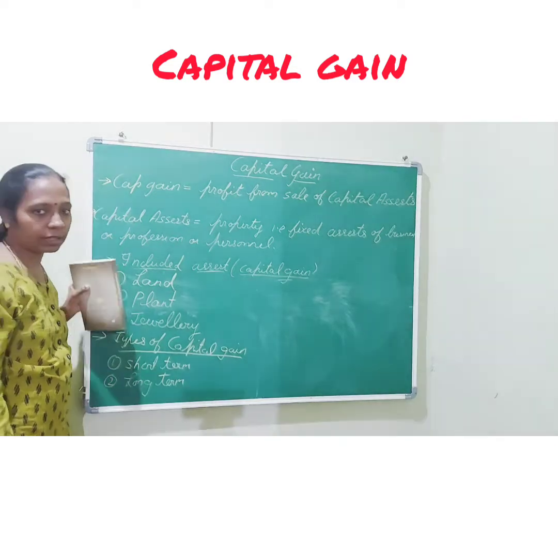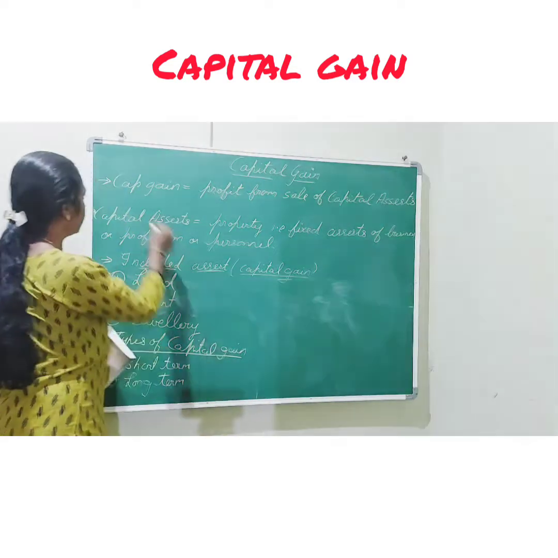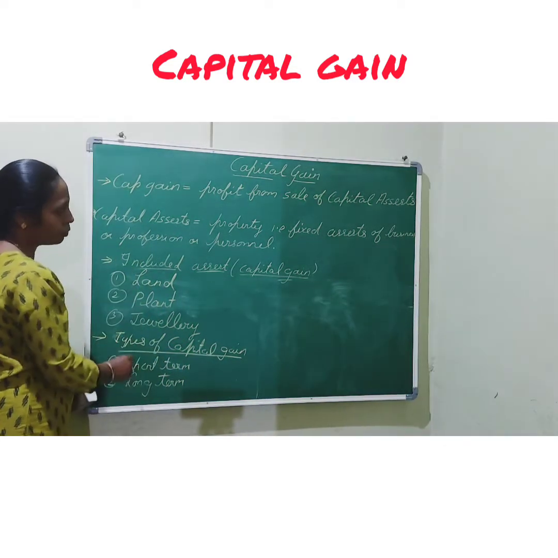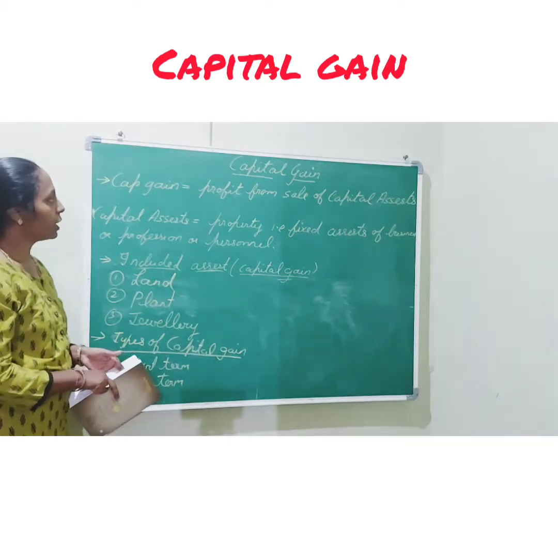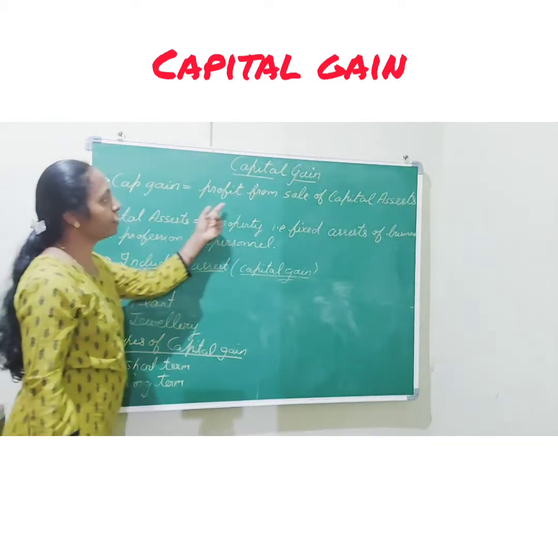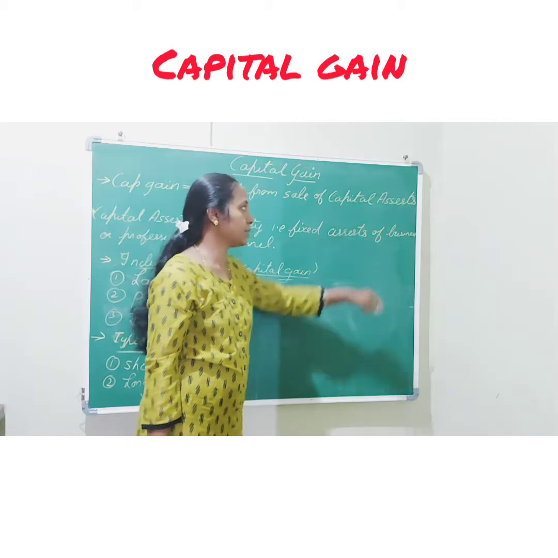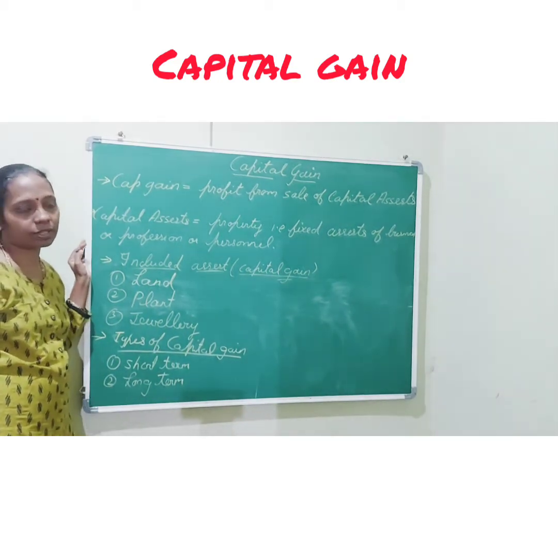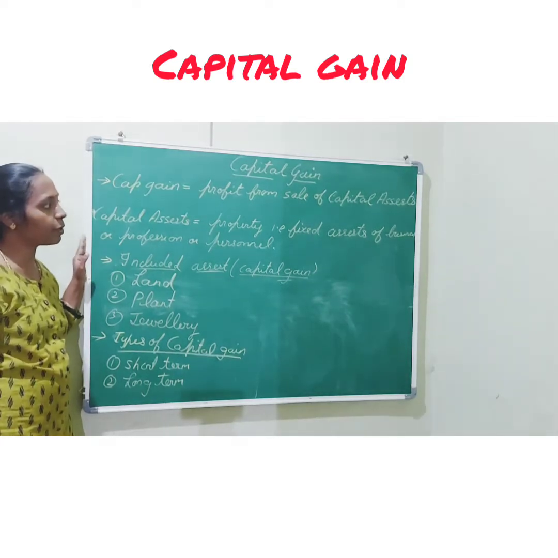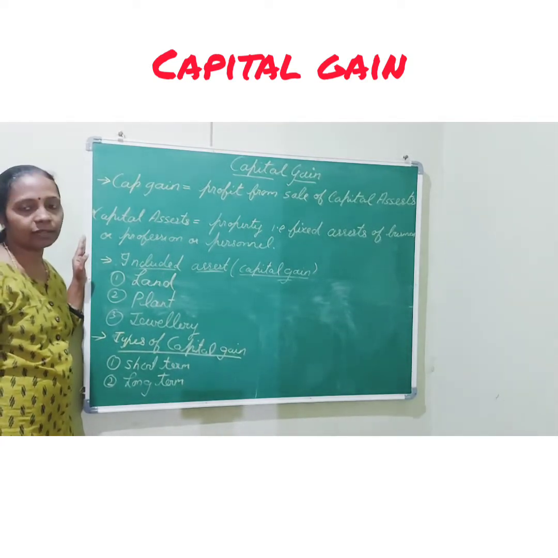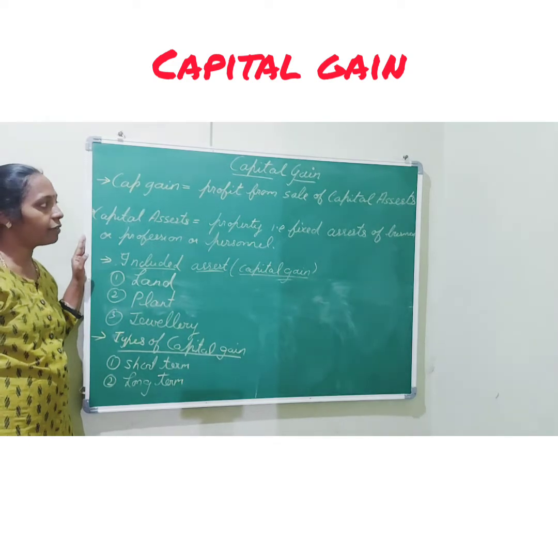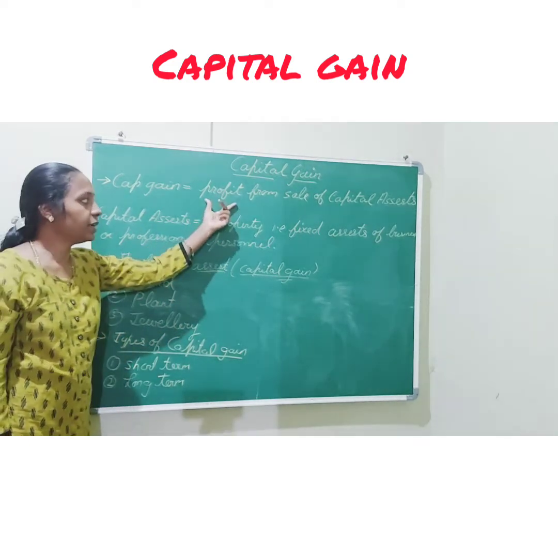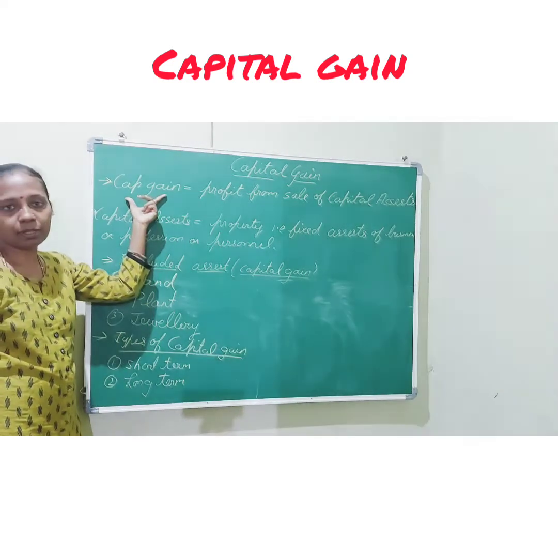So capital gain means what? I have written points 1, 2, 3 and 4. One by one I will tell you. Capital gain is nothing but profit from sale of capital assets. Assets we know. Asset is nothing but a property, and when we are selling that property, after selling when we earn a profit, that profit is known as capital gain.